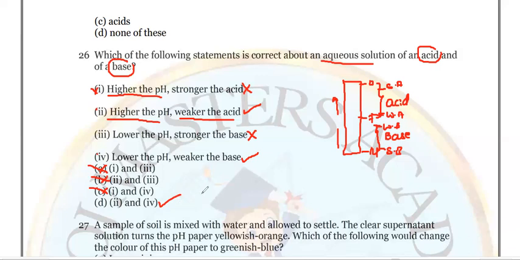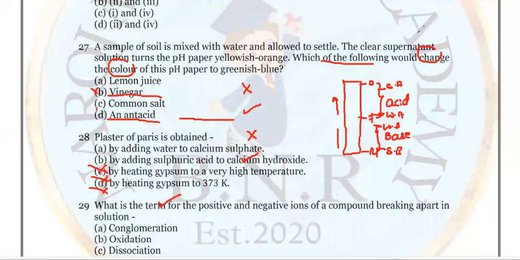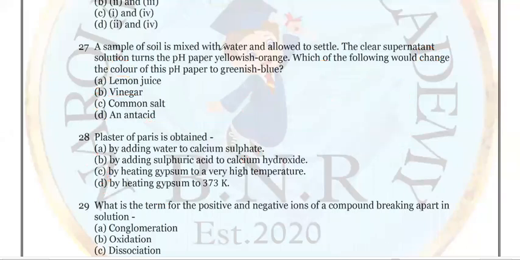Is it right? Now look at question number 27. A sample of soil is mixed with water and allowed to settle. The clean supernatant solution turns the pH paper yellowish orange. So here keep it in mind, clearly mentioned yellowish orange. Yellowish orange means that is acid. Orange color, weak acid, not that strong.